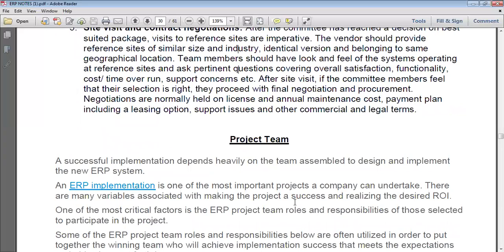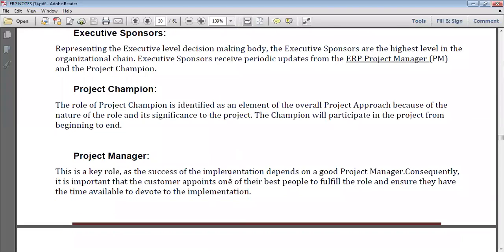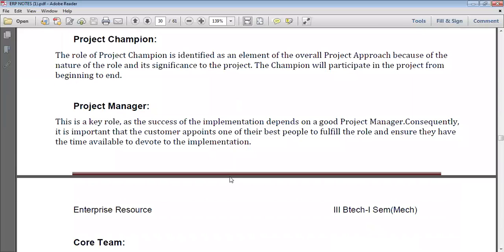Next one, project manager. This is a key role, as the success of the implementation depends on a good project manager. Consequently, it is important that the customer appoints one of their best people to fulfill this role and ensures they have the time available to devote to the implementation.